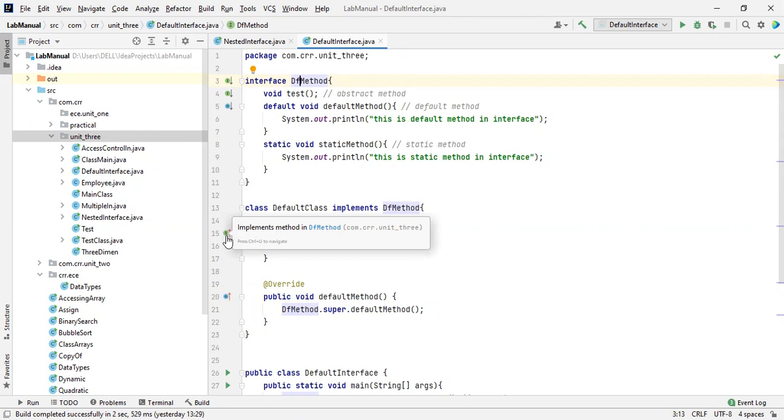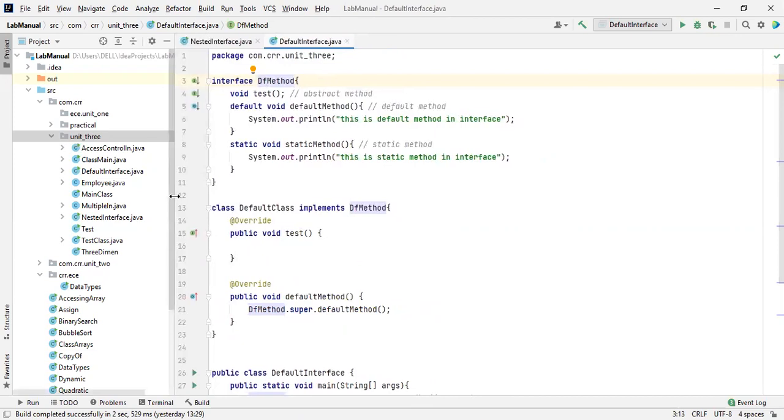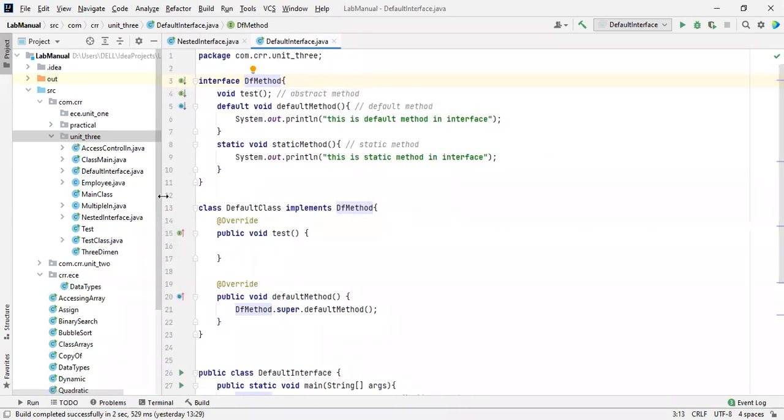Okay, whether it is NetBeans, or Eclipse, or the IntelliJ IDEA tool. All these tools are designed in this way to give a clear idea about how the interface is going to be implemented, as well as the overridden methods. Okay, and now we are going to discuss the static method.